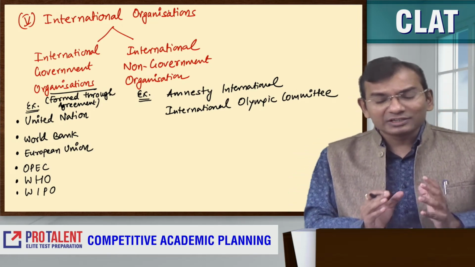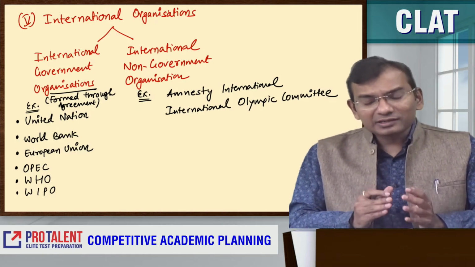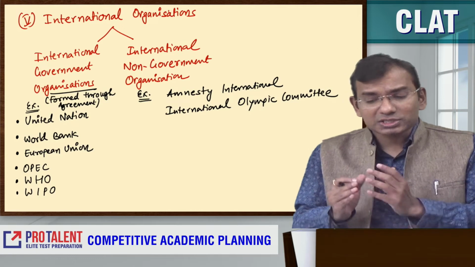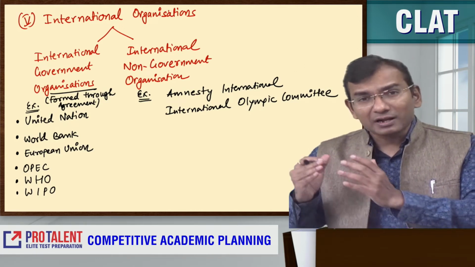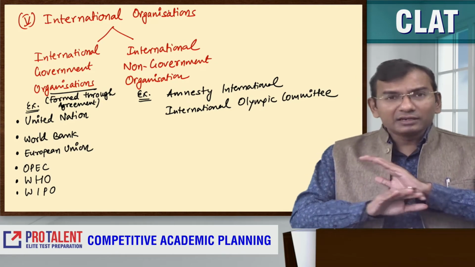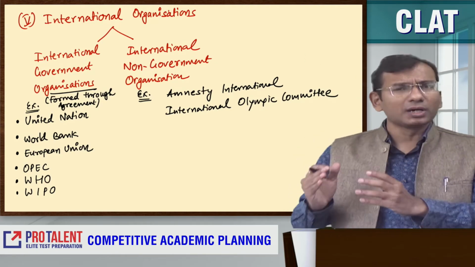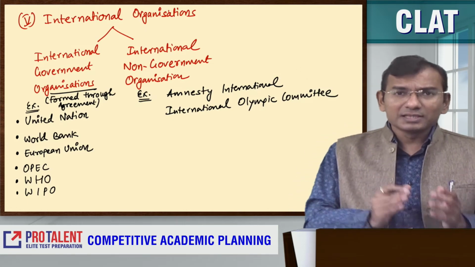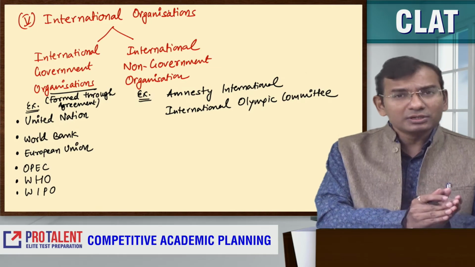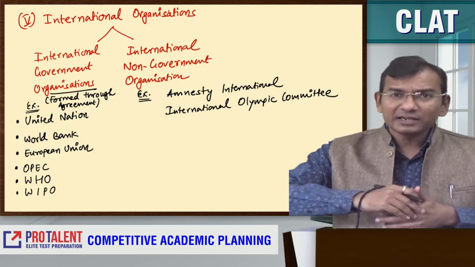So they are known as international governmental organizations. While international non-government organizations are like Amnesty International, International Olympic Committee. They are non-government. Their work is in their own specific domain, while governmental organizations ensure that all the governments come together, have an agreement, and they follow it.